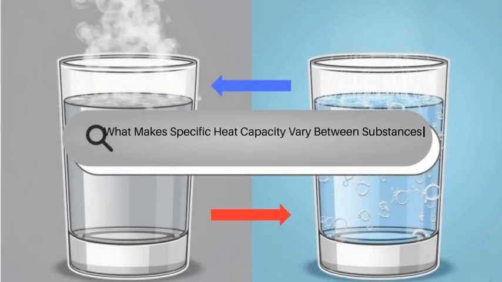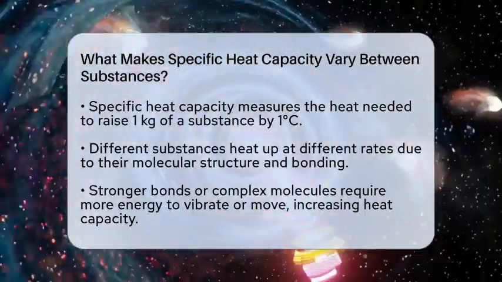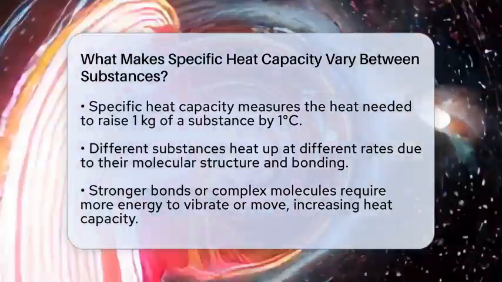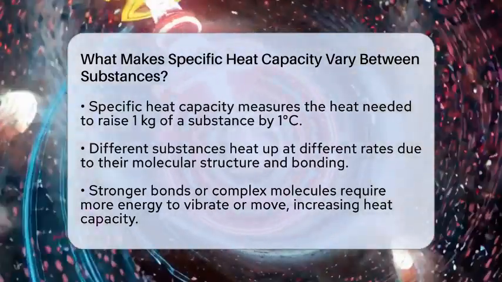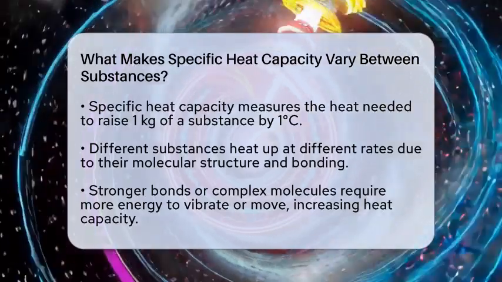What makes specific heat capacity vary between substances? Imagine you have a pot of water and a metal spoon. When you heat them, the water heats up slowly, but the spoon gets hot quickly. Why is that? It all comes down to how different substances store and transfer heat.